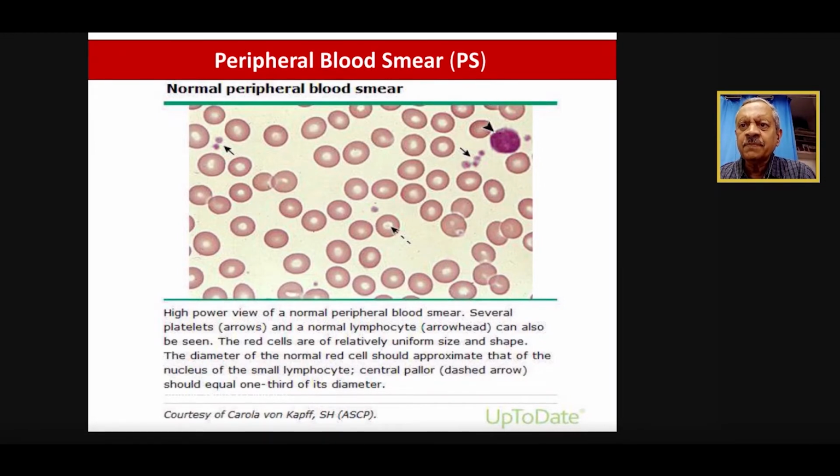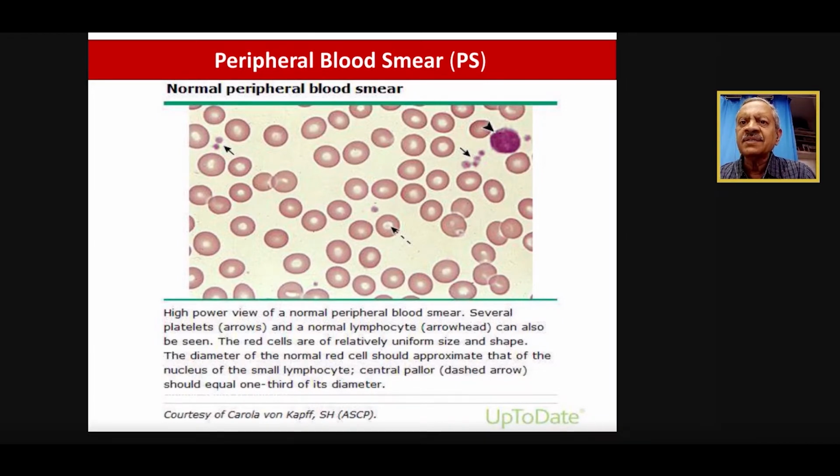You can see that this particular peripheral smear, the picture is taken from UpToDate, and we are grateful, a very useful medical information site, and we often use it. Here we have seen that one WBC is a small lymphocyte, and we know that a small lymphocyte has practically very little cytoplasm. It's mainly the nucleus, and all the RBCs have to be compared as far as the size of the RBCs are concerned. We talk of microcytic, macrocytic, normocytic, but how do we do without getting the RBC indices? The pathologists look at the smear and say that this is microcytic.